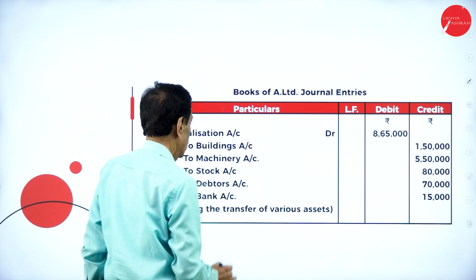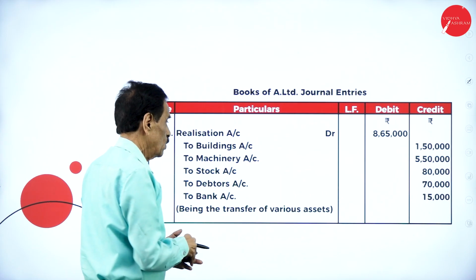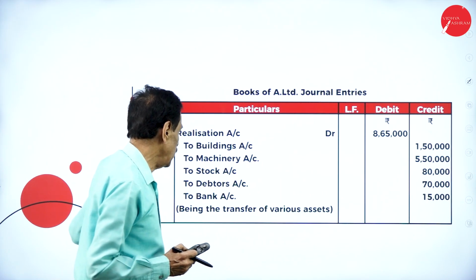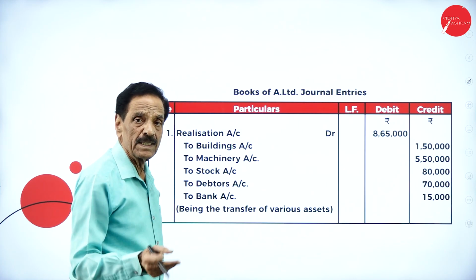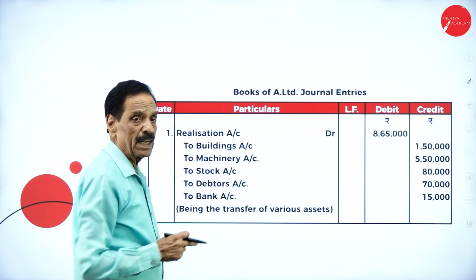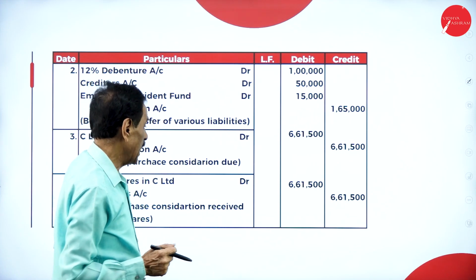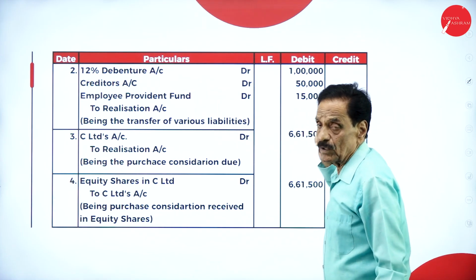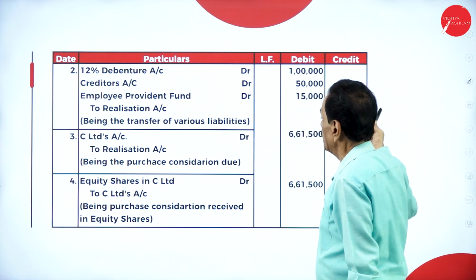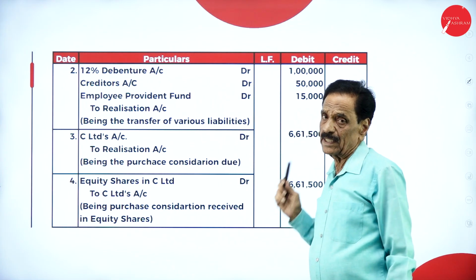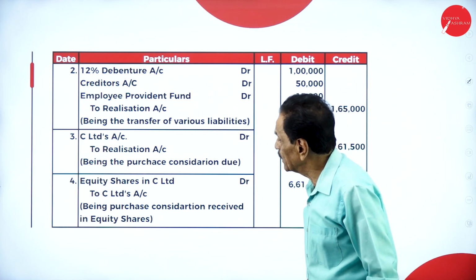Realization account debit to all the assets: building, machinery, stock, debtors, bank. All assets of A Limited are transferred to the realization account. Regarding the liabilities, debenture account, creditors account, employees provident fund account are debited to realization. All liabilities will be transferred.